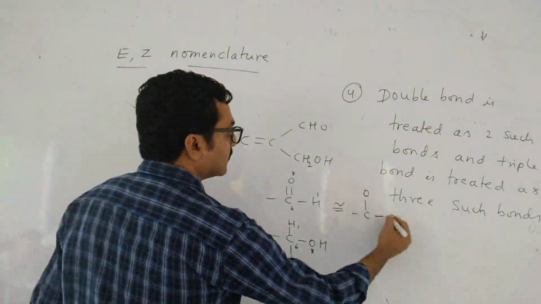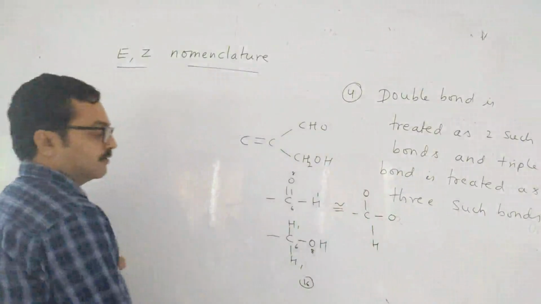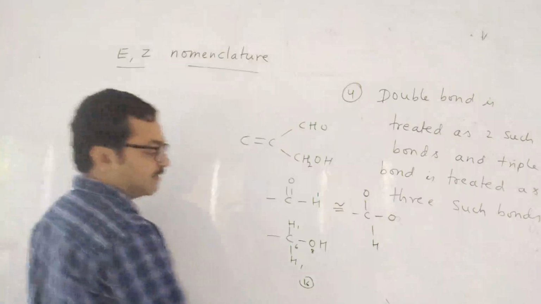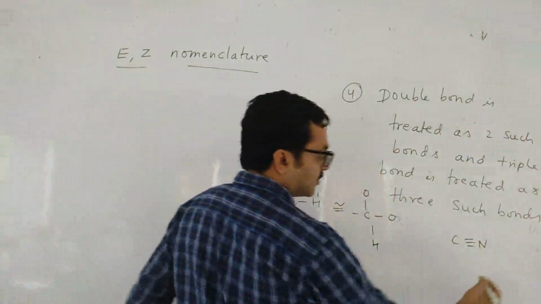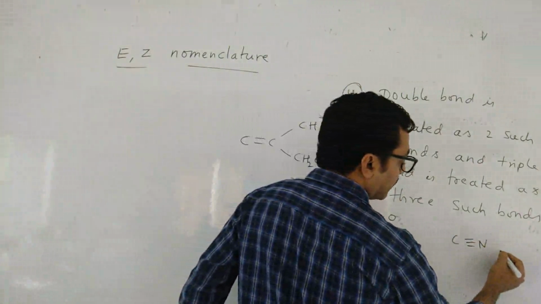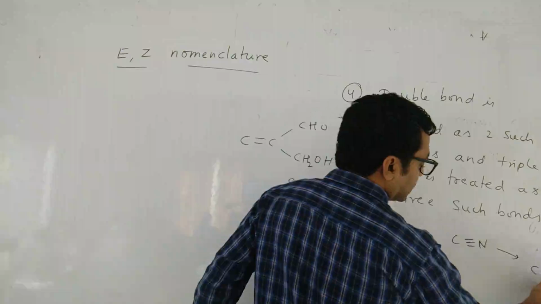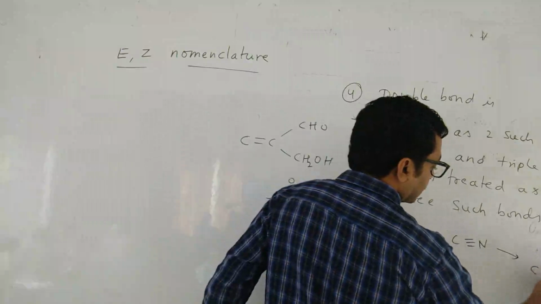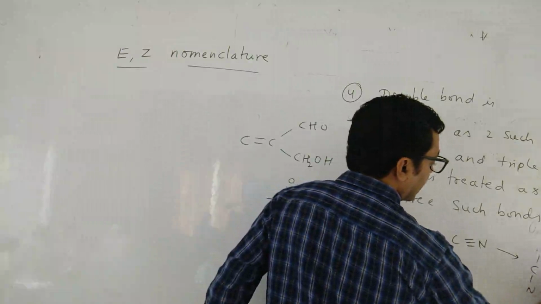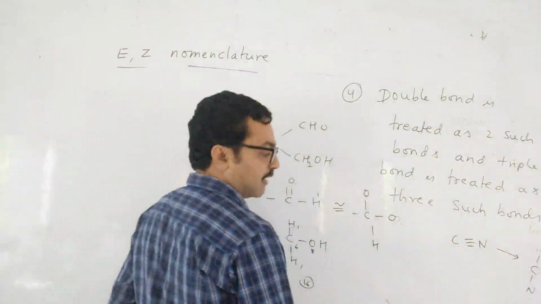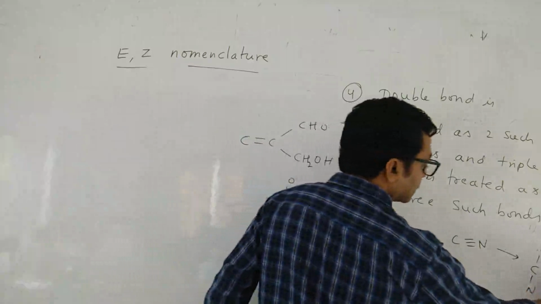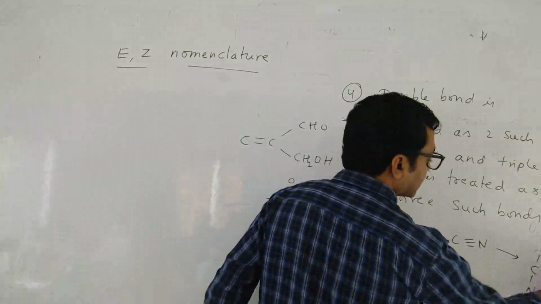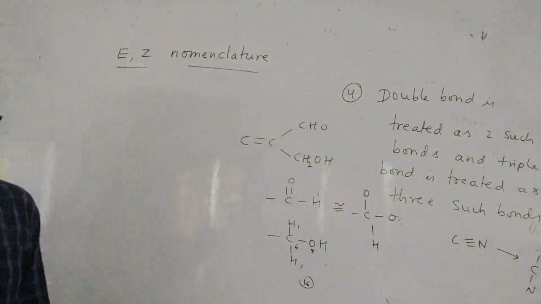Not only this, a C triple bond is there, suppose C triple bond N. So this is also treated in what way? This can be treated as C with N, N, N, three such bonds. And again for nitrogen also you have to check, meaning nitrogen should have 3 C's like this. This is the structure for the C triple bond.